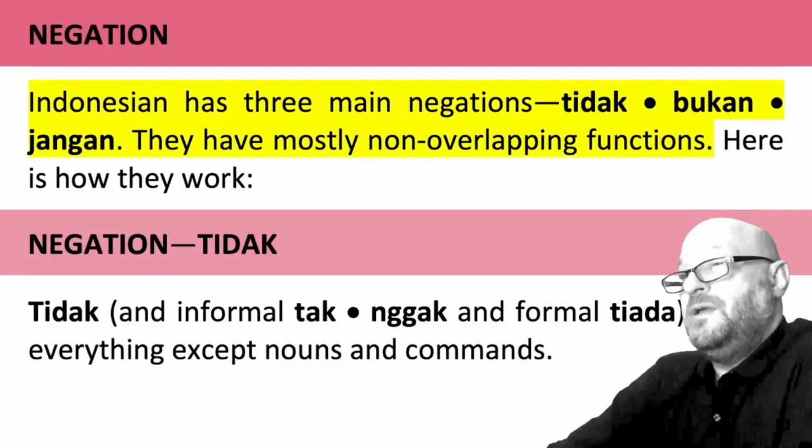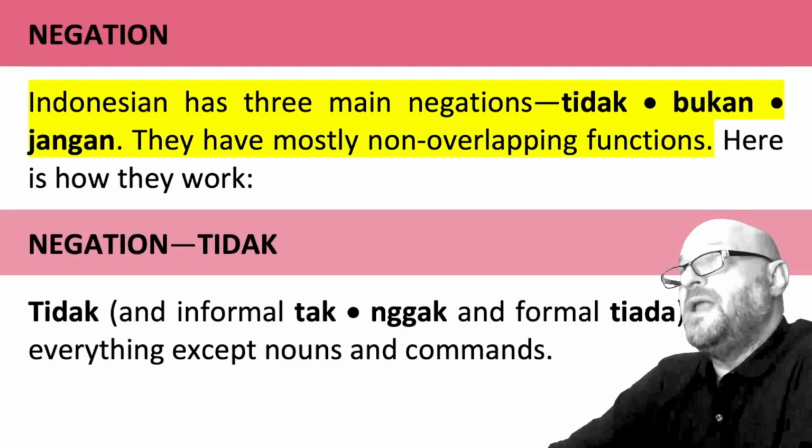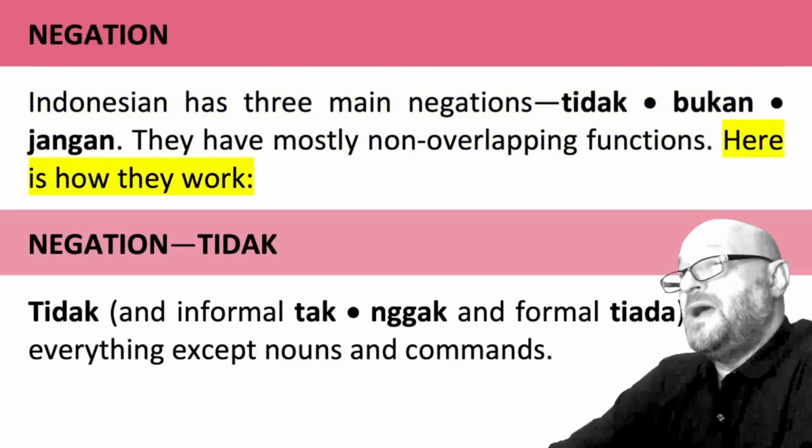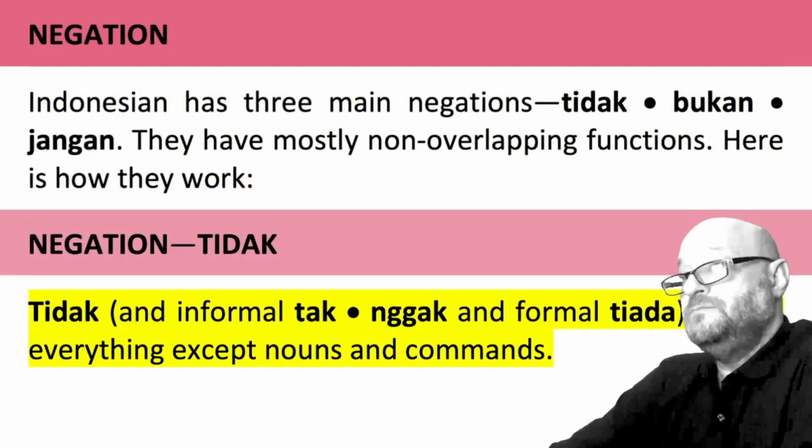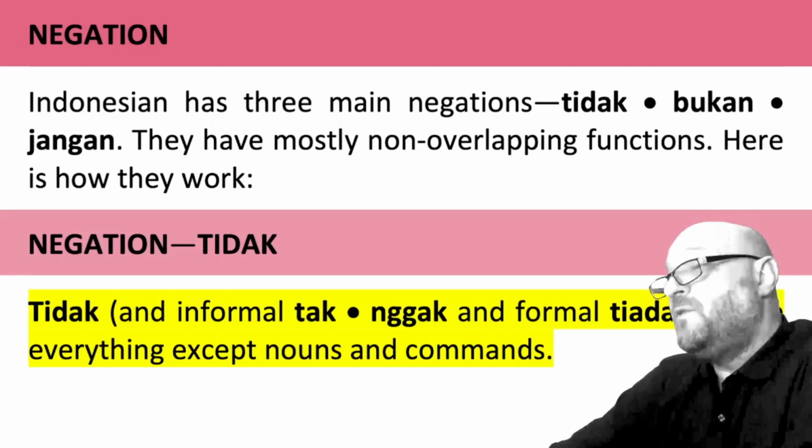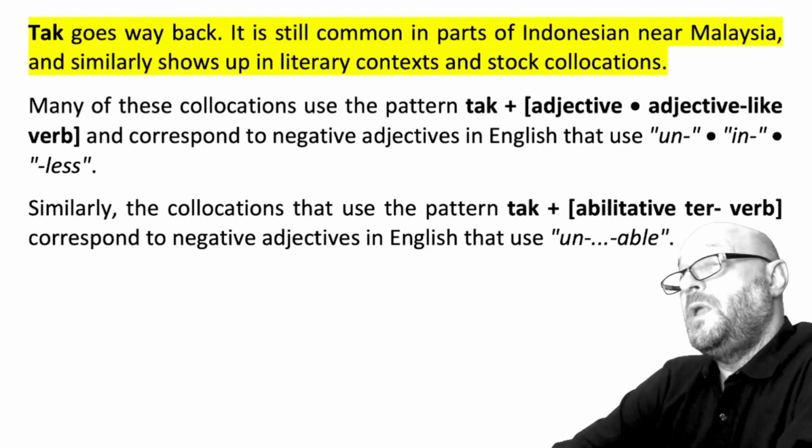Negation. Indonesian has 3 main negations: tidak, bukan, jangan. They have mostly non-overlapping functions. Here's how they work. Tidak. Tidak, and informal tak, nak, and informal tiada, negate everything except nouns and commands.